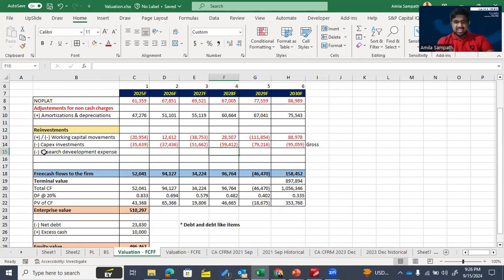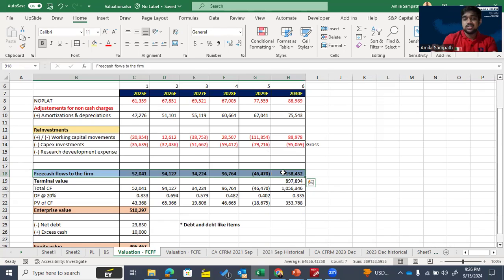Actually it is based on the company or the industry, but for your examination normally you will not get such a complex scenario. The main thing is you have to adjust working capital movement and the capex investment. Then after adjusting working capital movement, capital investment, and other non-cash charges into the NOPLAT, we can get the free cash flow to the firm.